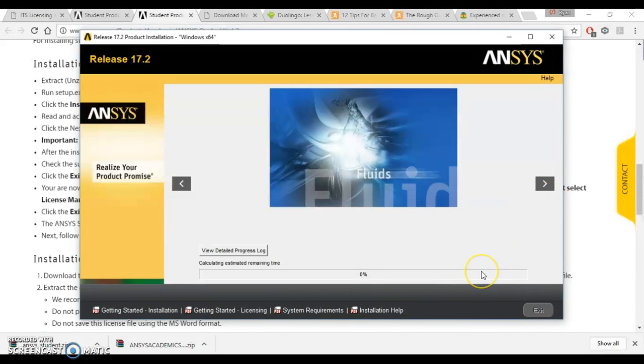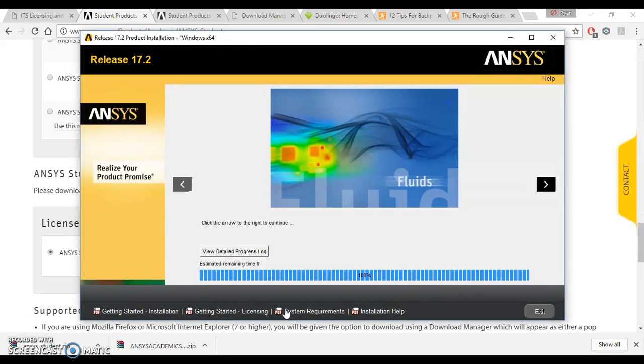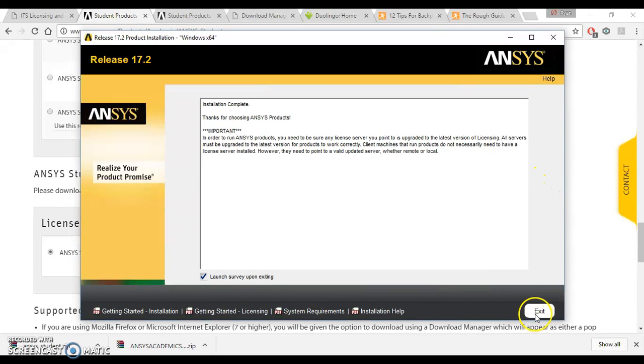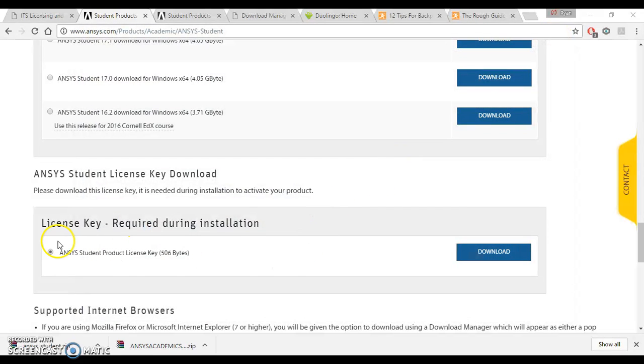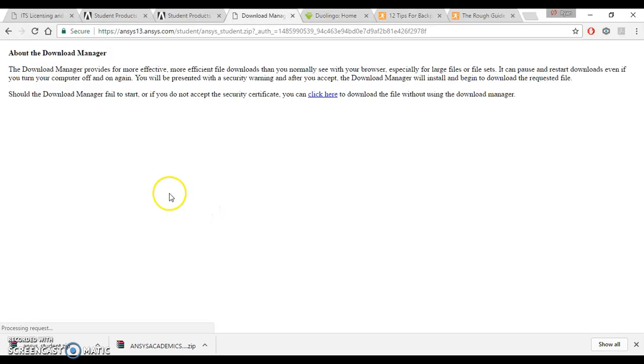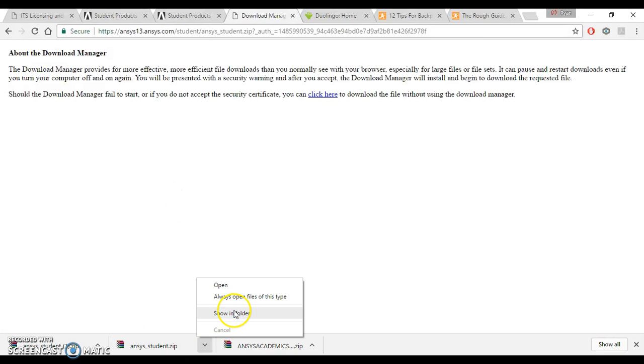Okay, now it's going to install, which will take some amount of time. I'll check back when it's done. Okay, it's finally finished installing. So, we're finished. I'm not going to do the survey. Rightio, we're done here. Now I need to download the license key, which hopefully won't take quite as long. Oh, I've already downloaded it. Cool.